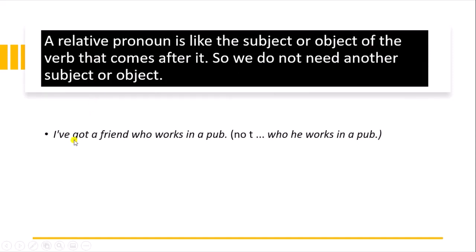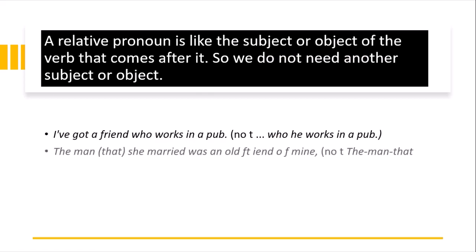Like you can see, I have got a friend who works in a publication. We don't need to say who he works in a publication. We don't need to use he after who, because who is also like the subject or object of the word which comes after it, so we don't need any other subject to complete the meaning.